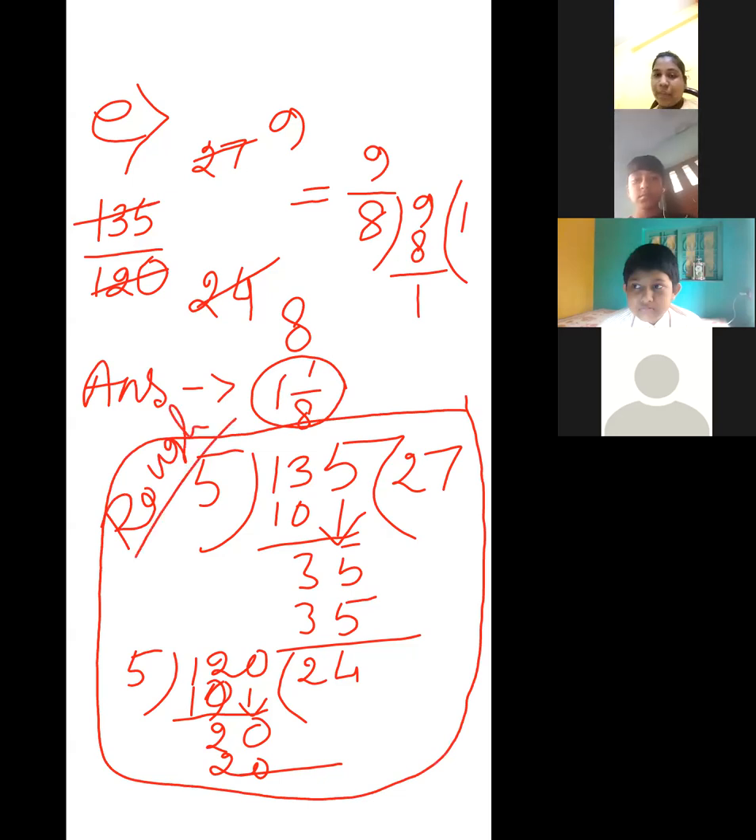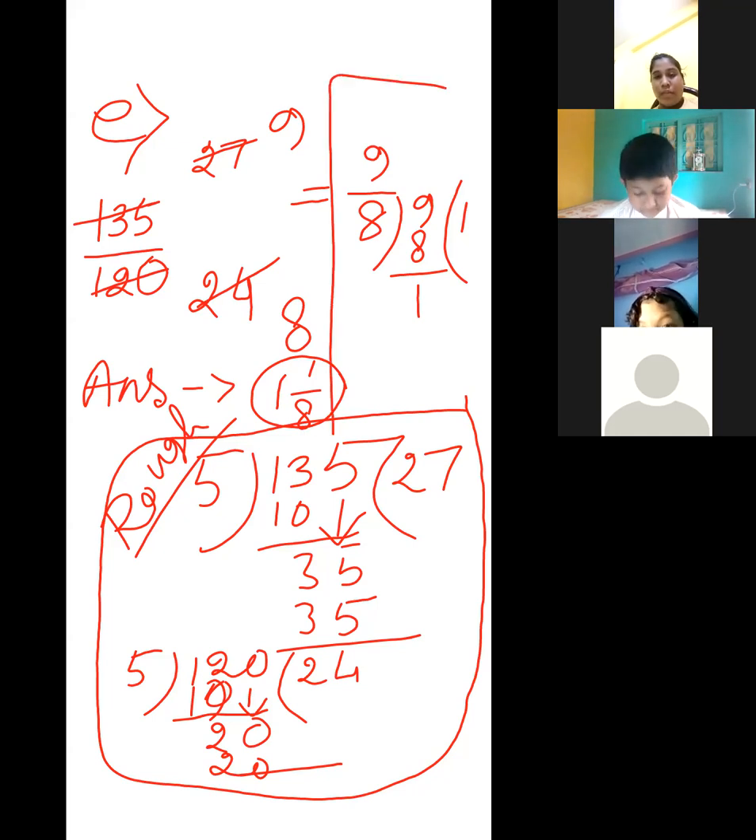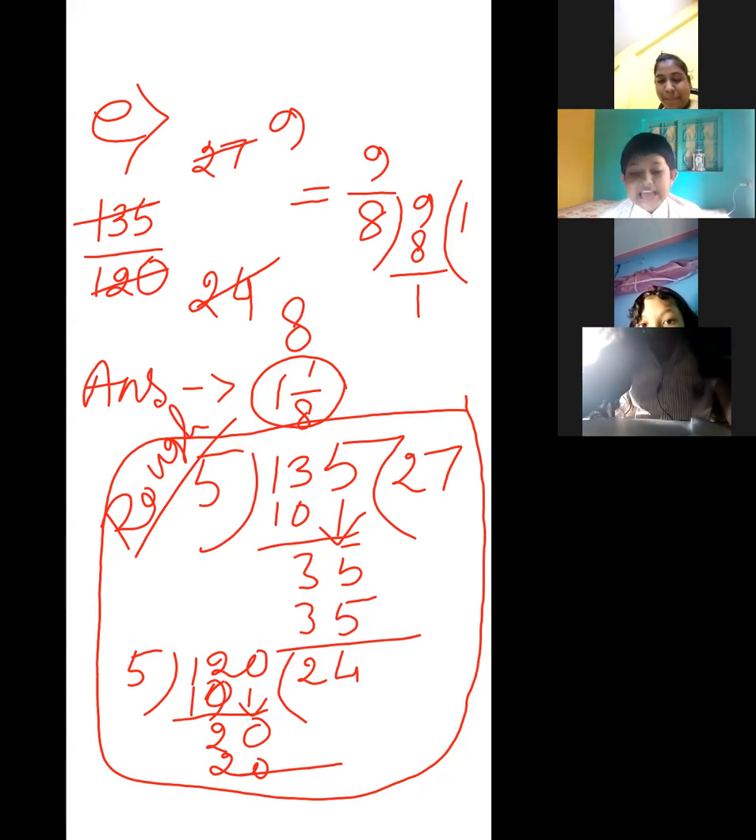In the exam, we can do the rough work on the right side of the page. Rough means exactly that: on the right side of the particular sum. Not on the back page, not on any other page, not in your hand, not on the table. Understood? Got it? Okay.